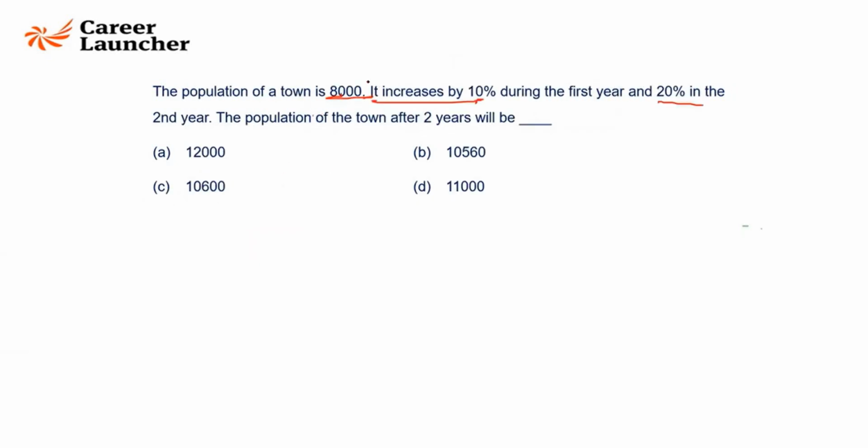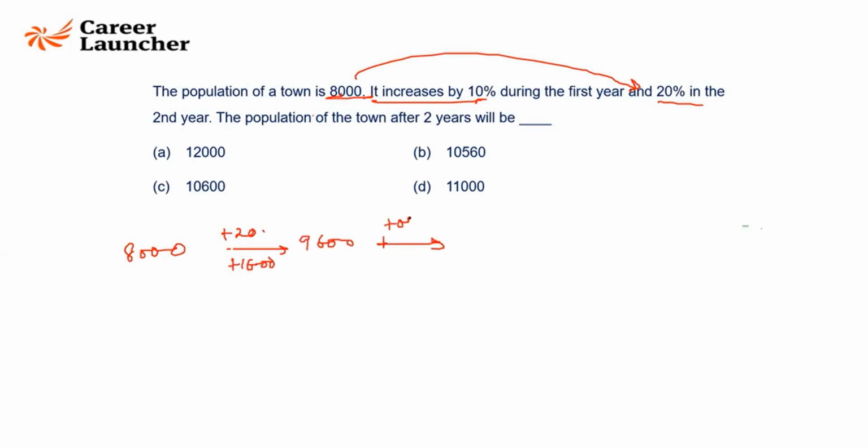I would rather increase it by 20% first and 10% later. So 8,000 increases by 20%. 1,600 is the increase. It will become 9,600. Right? 10% increase from here is an addition of 960. So it will become 10,560. That's my answer. Option B.